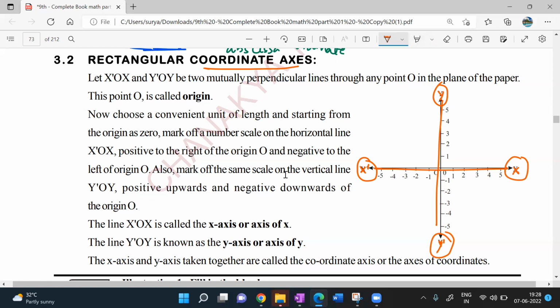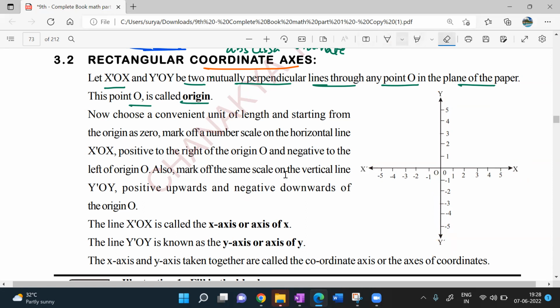Now, very simple here. Let us read this line by line. Let x dash ox and y dash oy be two mutually perpendicular lines through any point called origin O in the plane of the paper. The point O is called the origin here. The center, whatever we have it, that is what is called the origin. Understood my point? Clear? This center, this O, I'm representing with O, that is the origin.